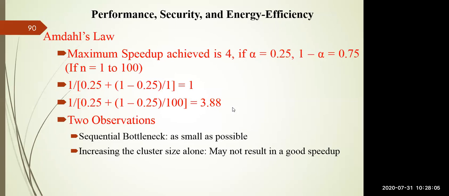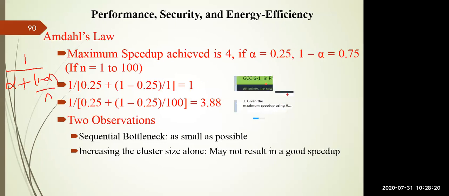Okay. Please calculate it. The formula again I am typing here: 1 by alpha plus (1 minus alpha) divided by n. Alpha value is given here as 0.5, n value is given as 100, and you have to calculate S is equal to 1 by alpha plus (1 minus alpha) divided by n using Amdahl's law.